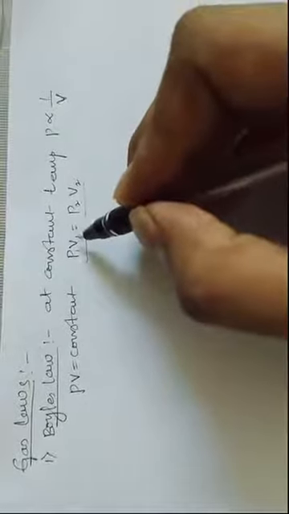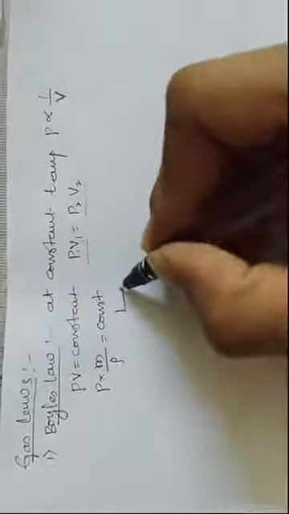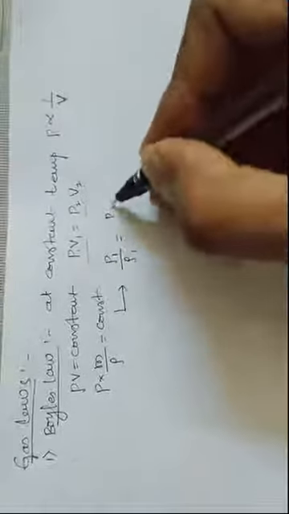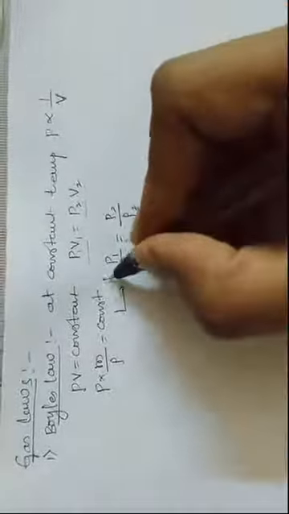Now we can vary this one. If we convert this, PV is equal to constant, and V can be written as mass divided by density. So that is equal to constant. Now if mass remains constant, then we can write this gas law as P1 divided by rho 1 is equal to P2 divided by rho 2.